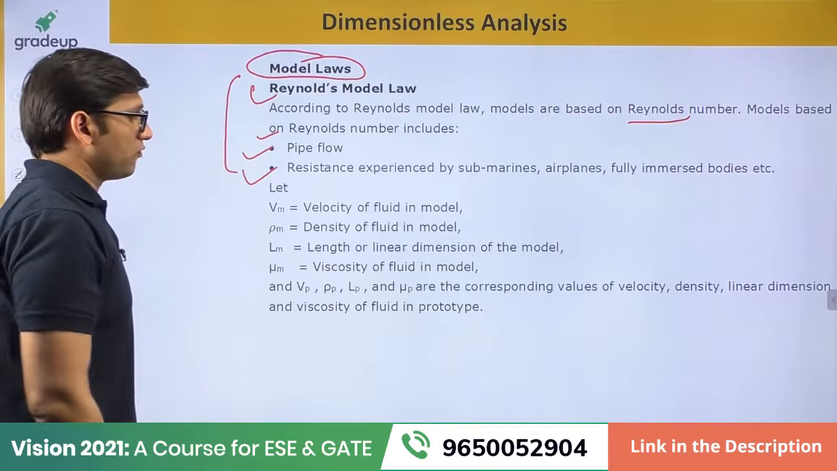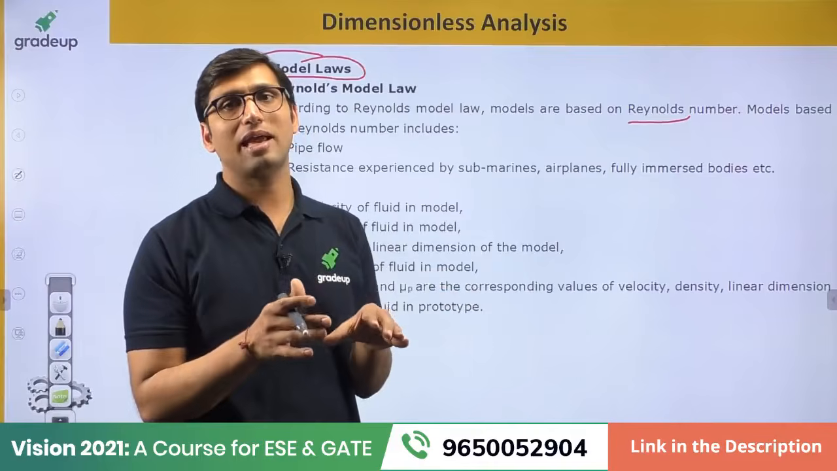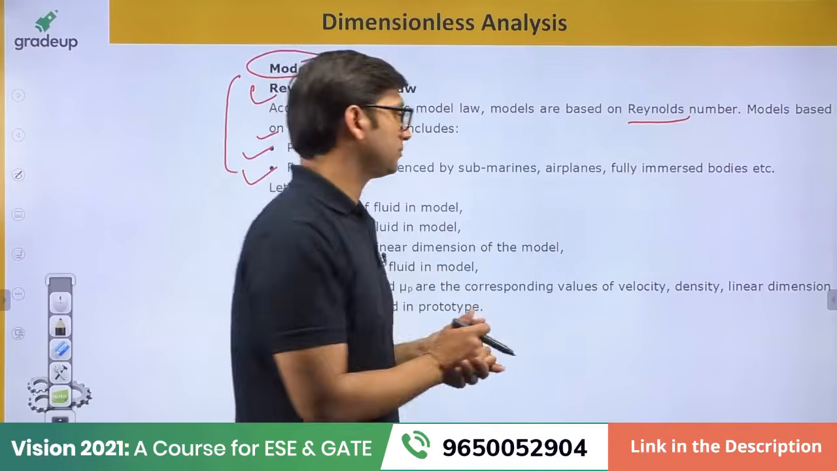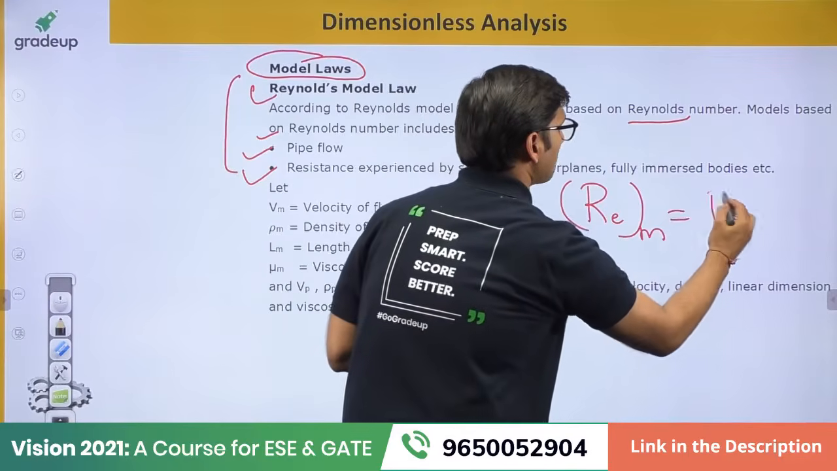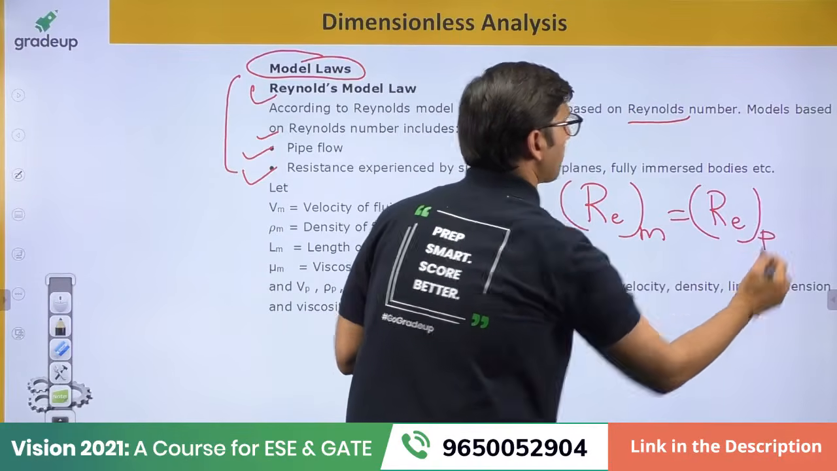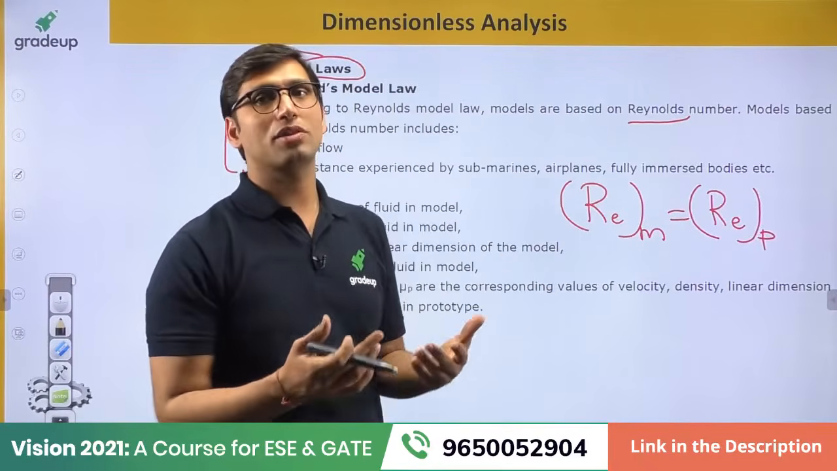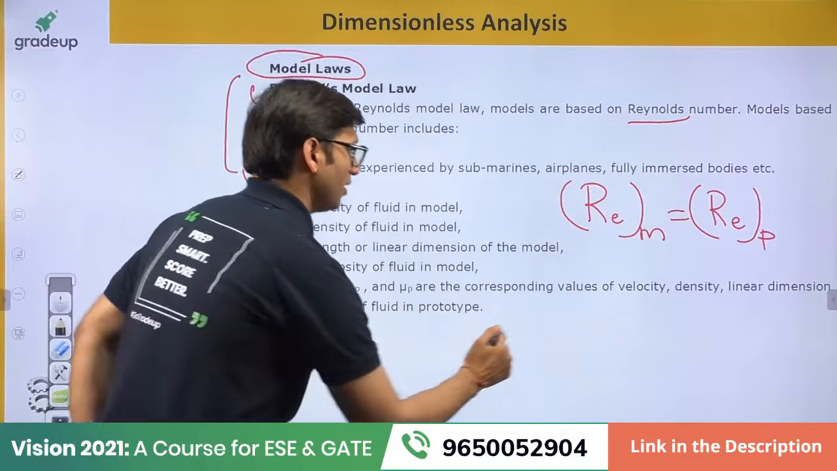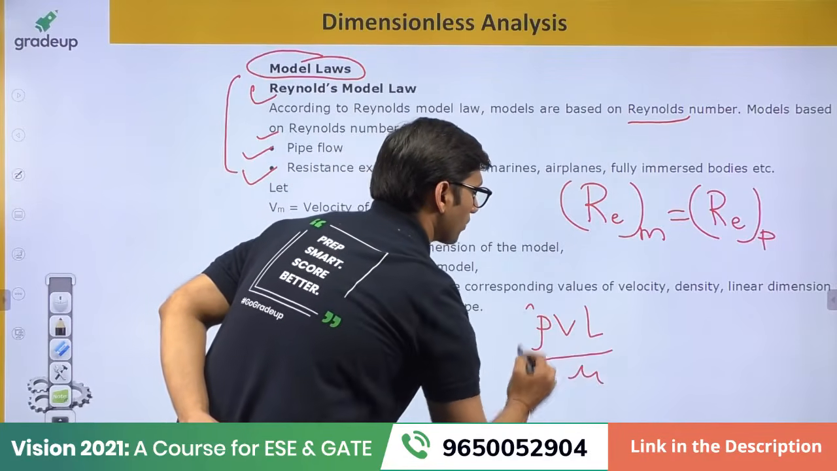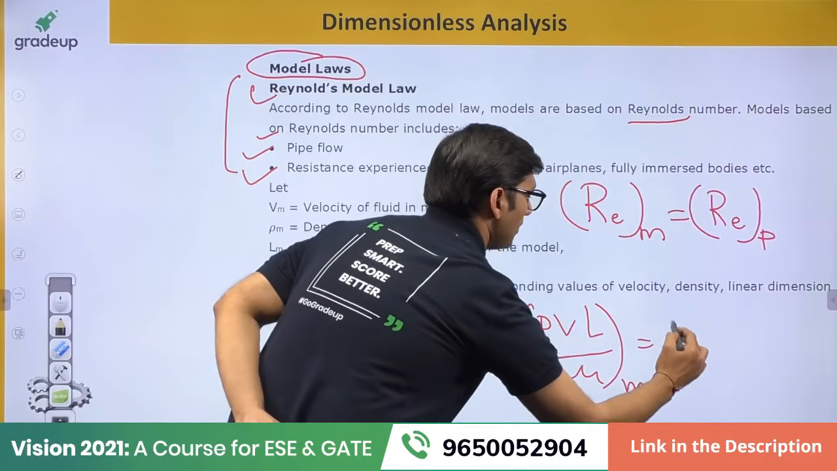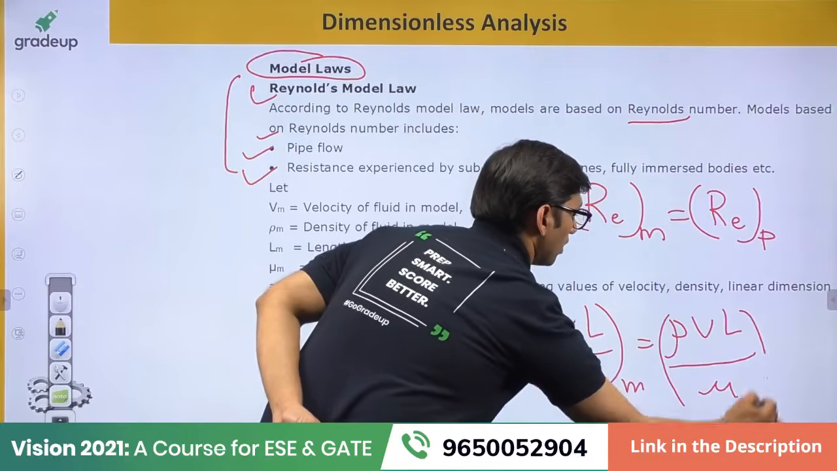So for the Reynolds model law, let us compare a model and a prototype. What you have to do is just compare the Reynolds number of the model with the Reynolds number of the prototype. That is the only thing you have to do. So the Reynolds number of the model will be equal to rho into V into L over mu, and that will be equal to the Reynolds number of the prototype, rho into V into L over mu of the prototype.